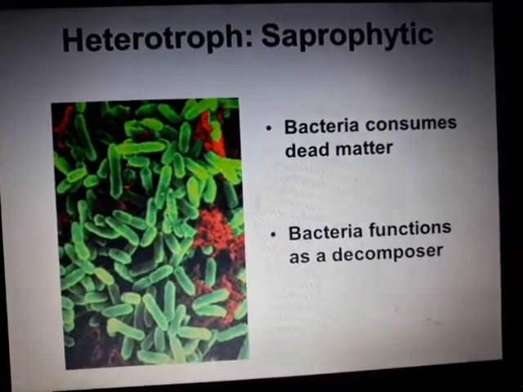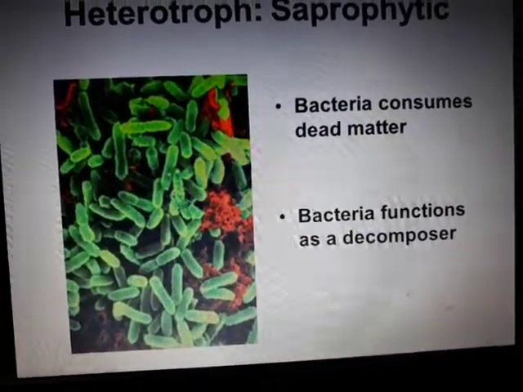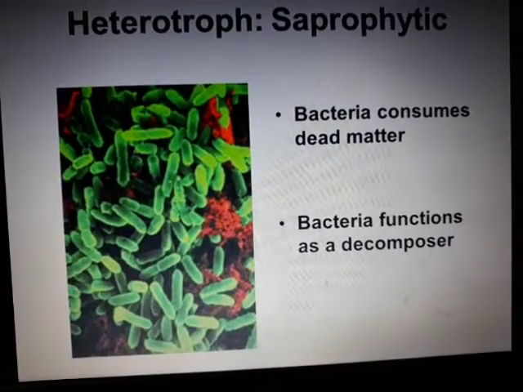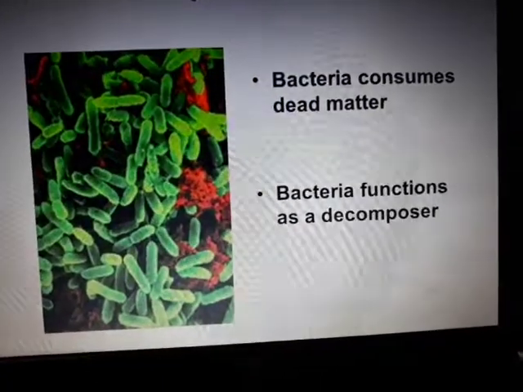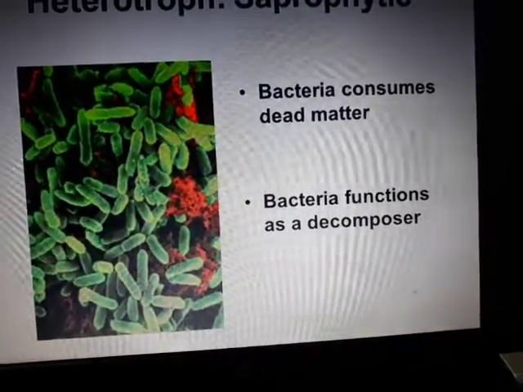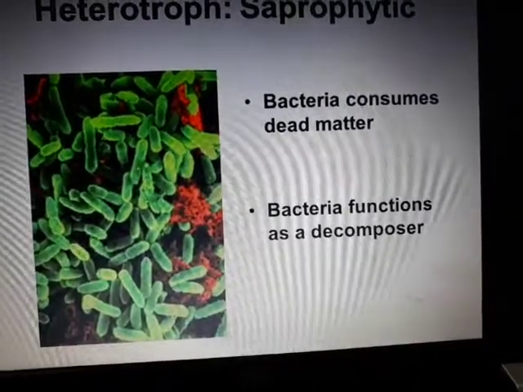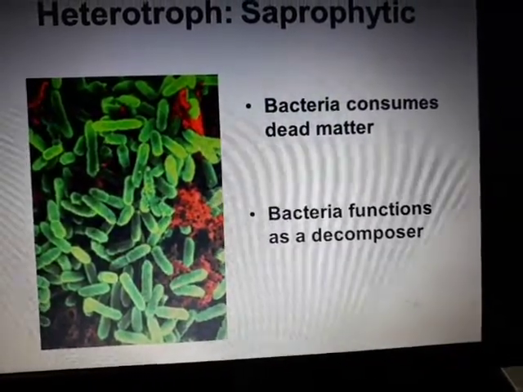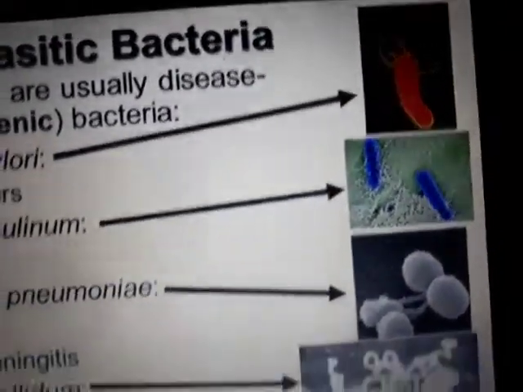Now we are going to see the pictures. This is a heterotroph, a saprophytic bacteria. It is a decomposing material, that is why it is very useful for the earth. Whatever is decaying, it will decompose and help it get mixed with the soil. These are forms of parasitic bacteria.